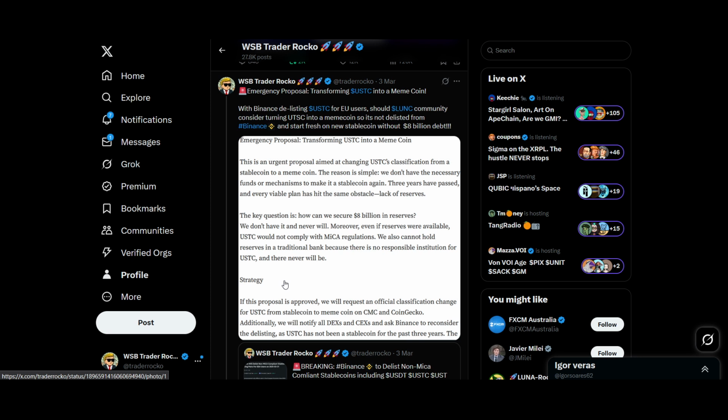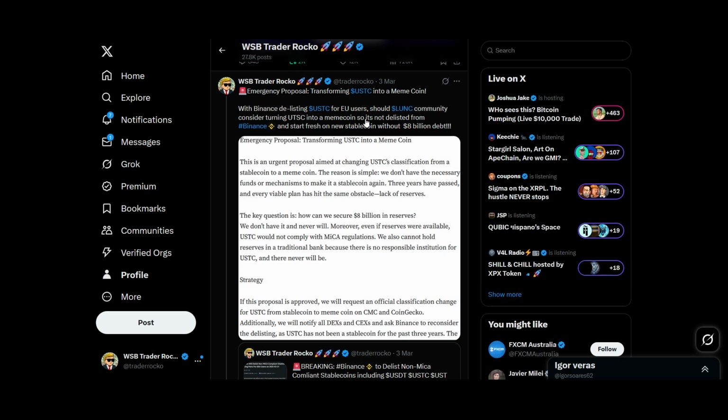So I tend to lean on that side. It's not a great situation. And let me know your thoughts. Do you think we should look to turn it into a meme coin and issue a new coin which hasn't got this debt, which we could work on? Potentially use DeFi to generate yield for people that will want to deposit funds to issue that new stable coin and start fresh for a new stable coin for Luna Classic. Let me know what your guys' thoughts are.